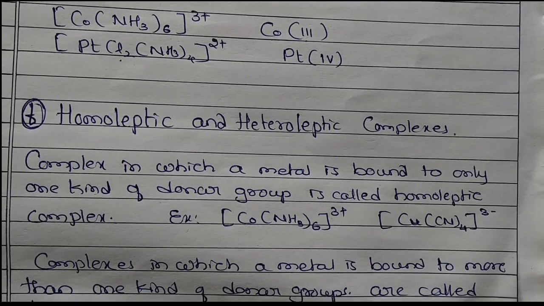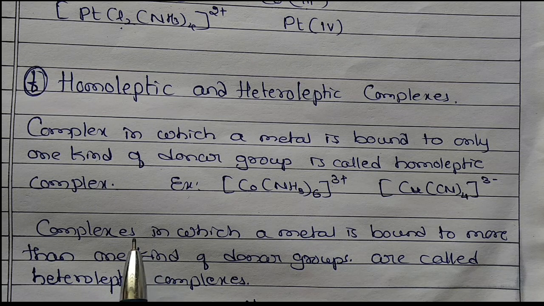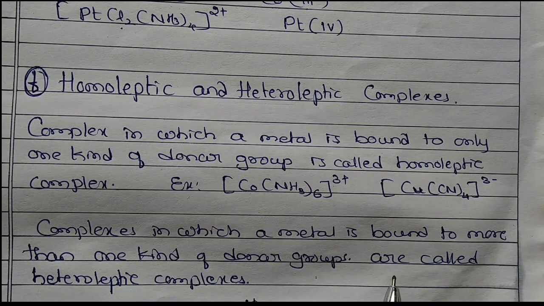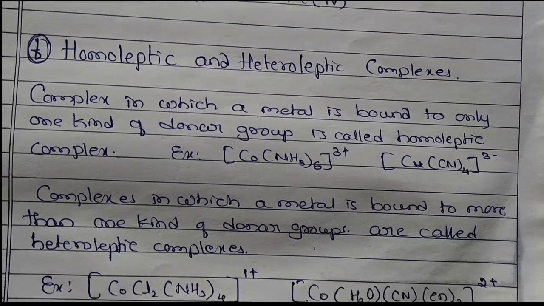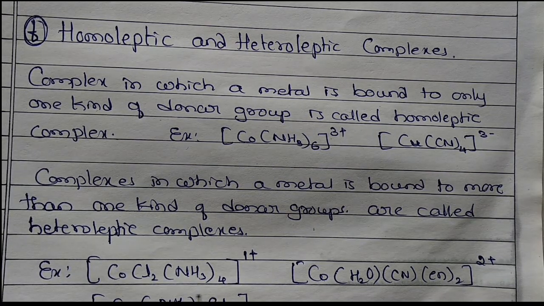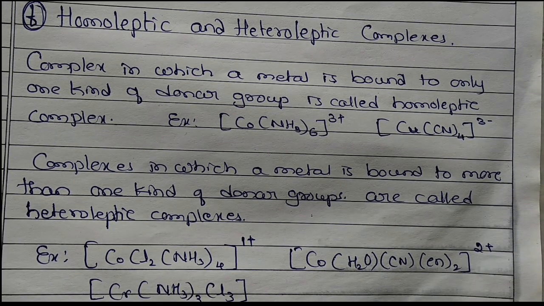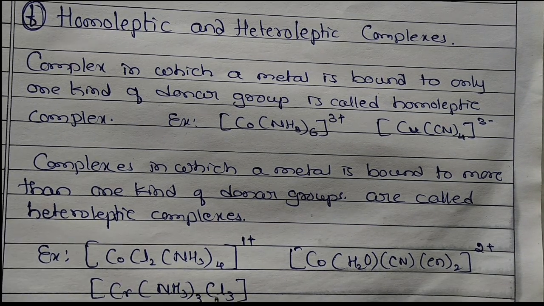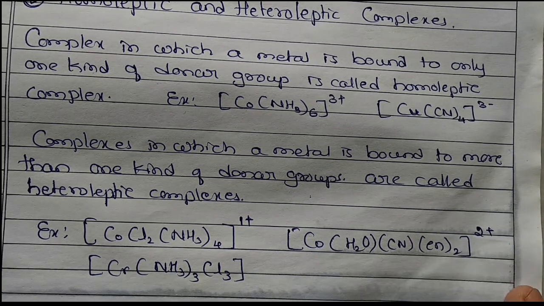If there is more than one kind, then that complex, in which the metal is bound to more than one kind of donor group, is called a heteroleptic complex. So cobalt, chloride, then amine. Here there are different kinds, 1, 2, 3 types. Similarly next, here 2 kinds of donor atoms are there, so it is a heteroleptic complex. Okay, so these are some of the terms we use in coordination compounds.